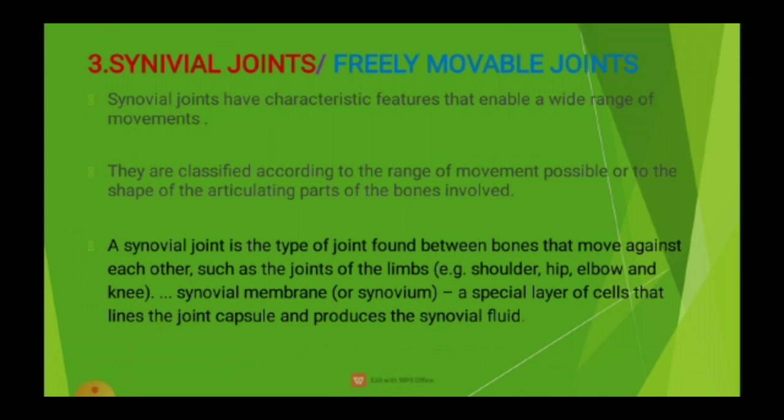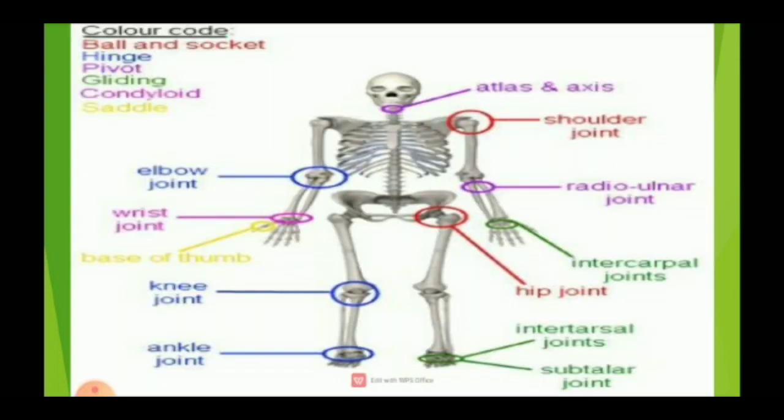Then the synovial membrane. What is the synovial membrane? A special layer of cells that lines the joint capsule and produces synovial fluid. It is a layer that covers the joints and provides synovial fluid, which helps to lubricate the joint and make it freely movable. In this figure, we show various types of synovial joints: shoulder joint, radioulnar joint, elbow joint, wrist joint, knee joint.